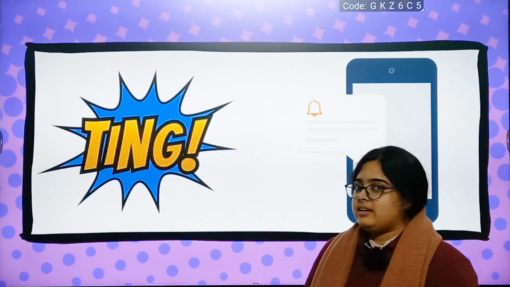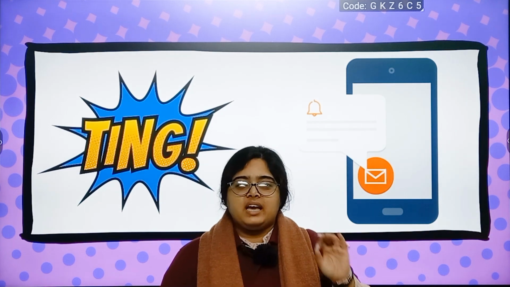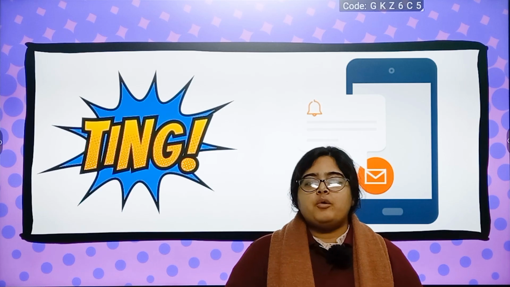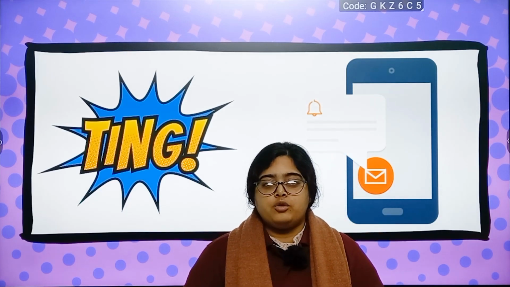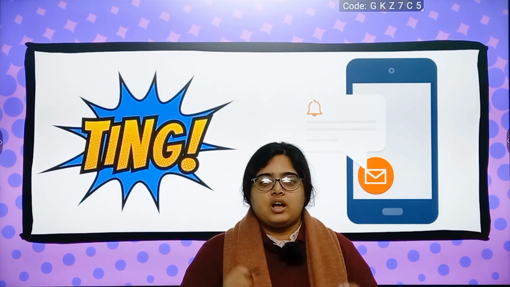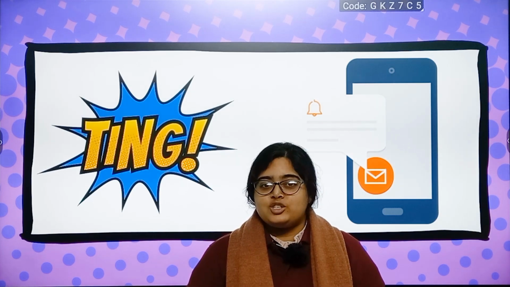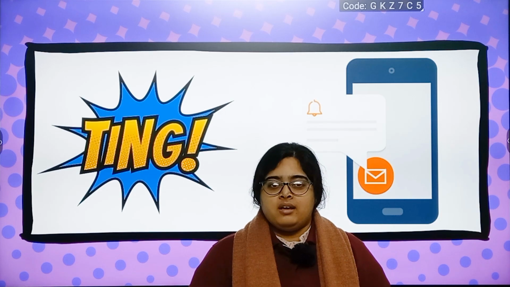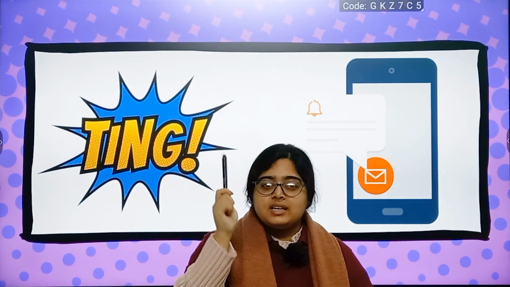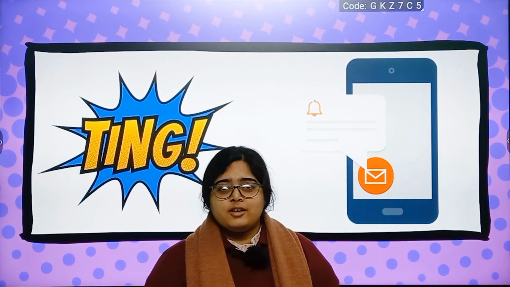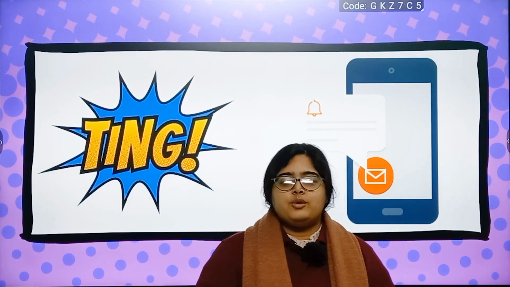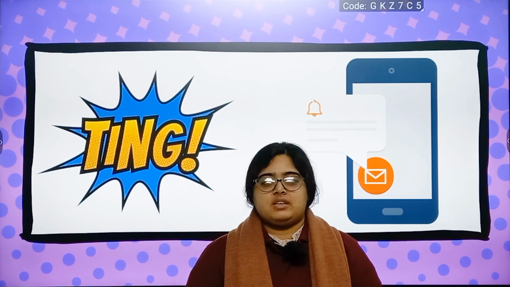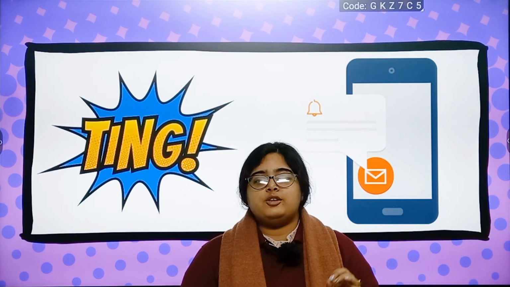Next we have ting. The most common word ting, you hear it every day with your phone's notification. Now some of you make musical noises for your phone, but the original noises which come from any phone notification is known as ting. Now there is another ting which is in the bell, in the school bells, which was ting, ting, ting, right? Earlier, when you were in smaller classes, there used to be a bell. Now there are electric bells which make the buzz or the zap sound, right? But earlier there used to be what?